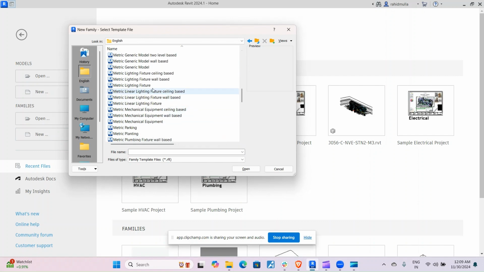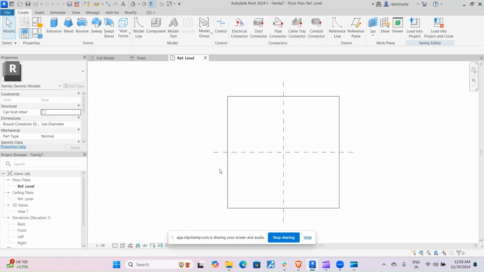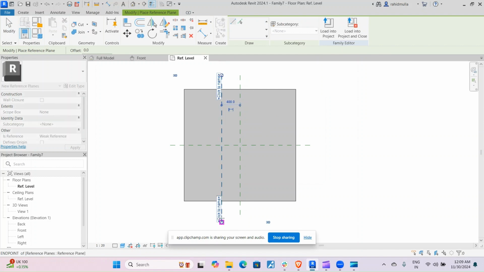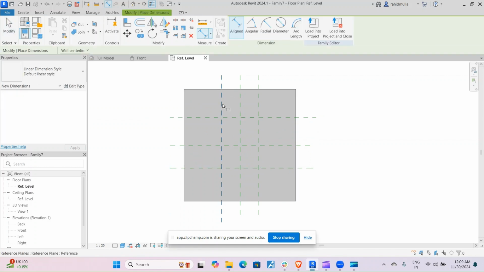The reason to include this phase-based template, or else you can say that nested template, is that you have more freedom to control these elements in your parent family. So it becomes very easy. So the very first thing which we will do is we will add reference line on either side of the middle reference plane, because we want to make this as parametric, and we want to control this in the project as well as in the main family.